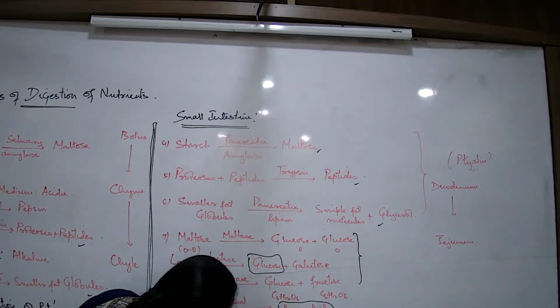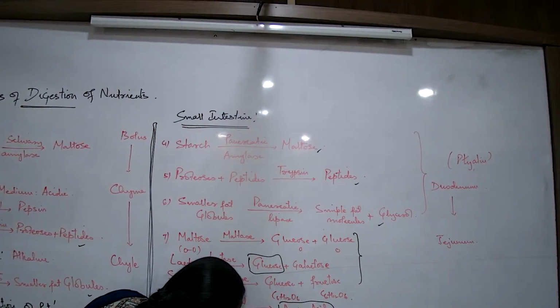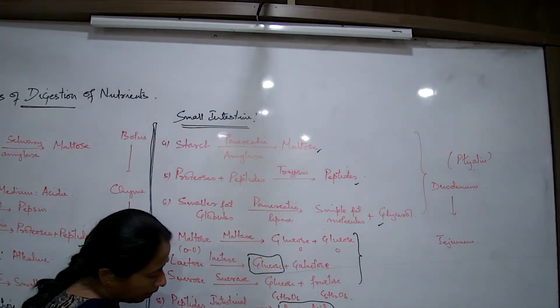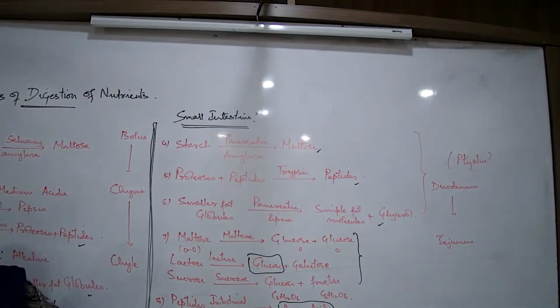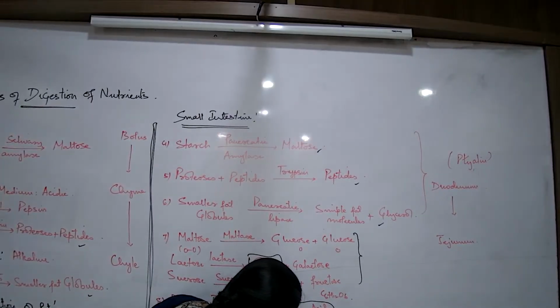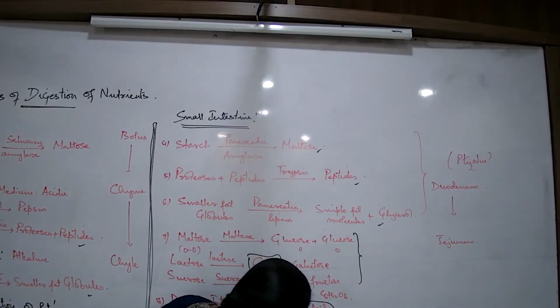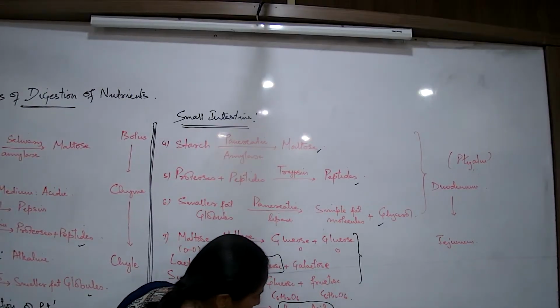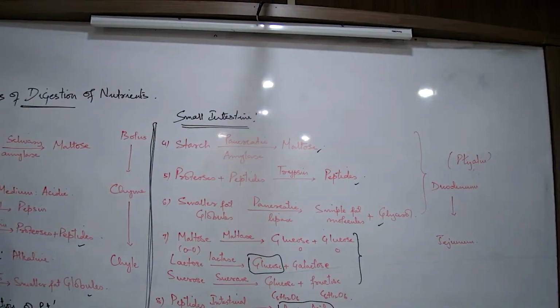Now intestinal lipase. What type of enzymes are fat digesting ones? Lipases. So I write intestinal lipase. Breaking them down to what now? Breaking them down to fatty acids and glycerol. That is the simplest form of fat digestion. Fatty acids and glycerol, simplest form of fat digestion.